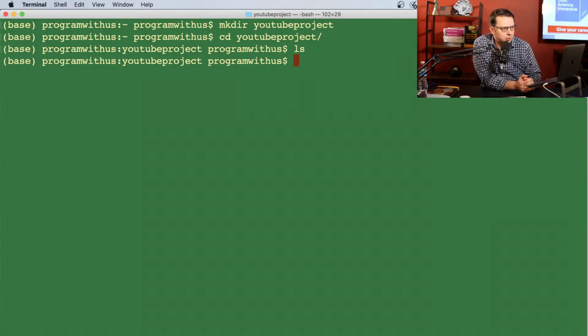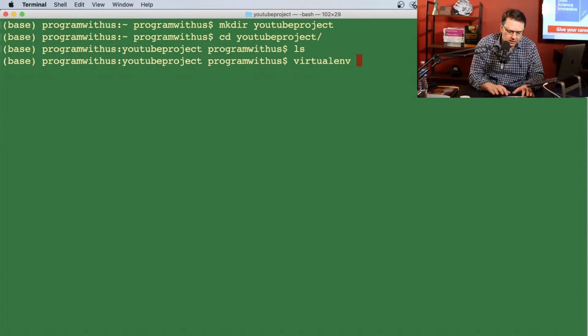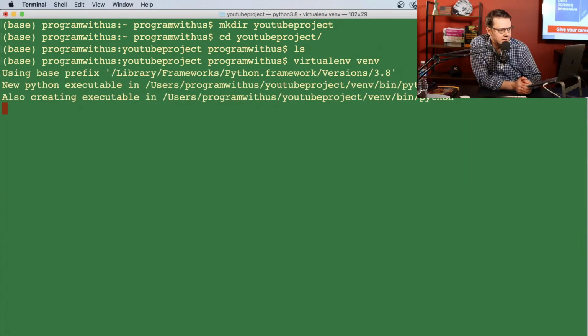So Django would run only in virtual environment. So virtualenv venv. And it will launch that virtual environment in that folder. So it's going to take a second.